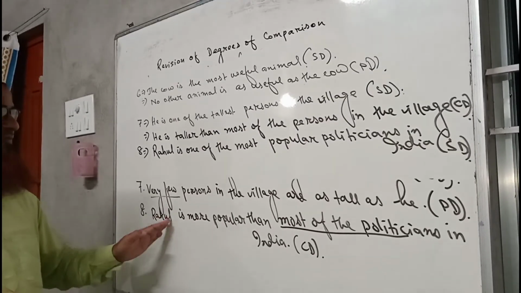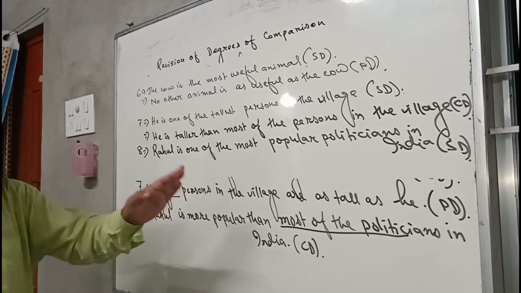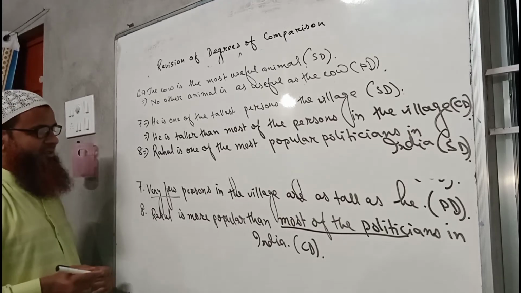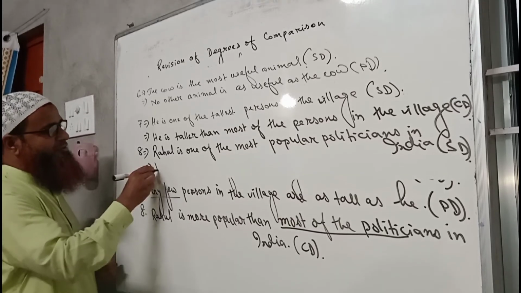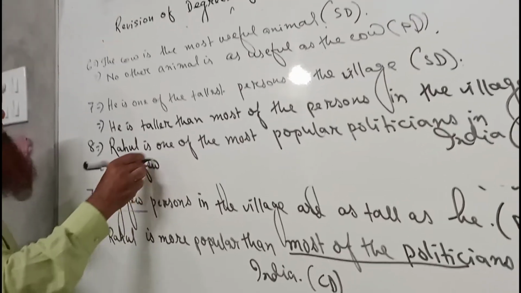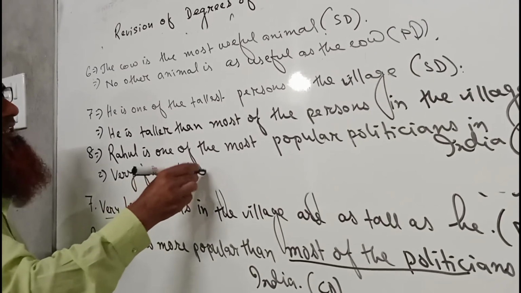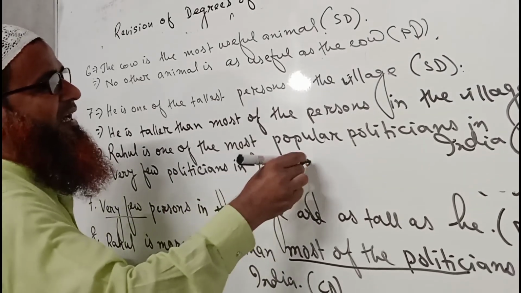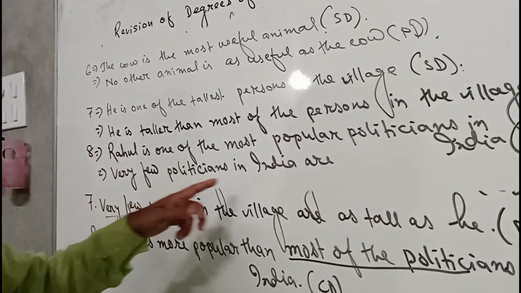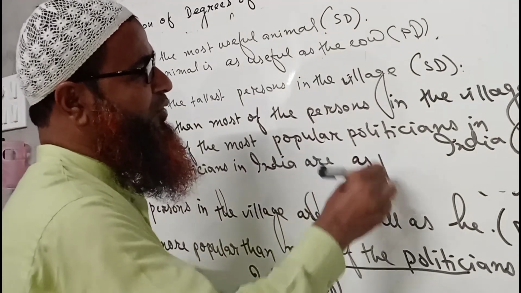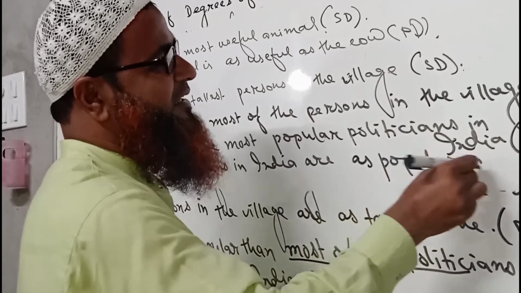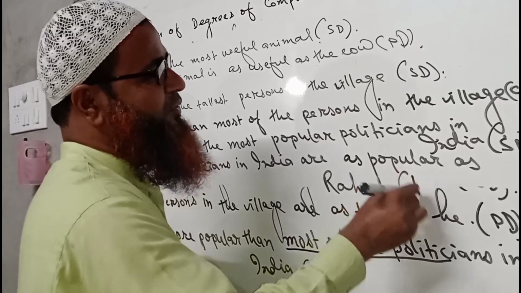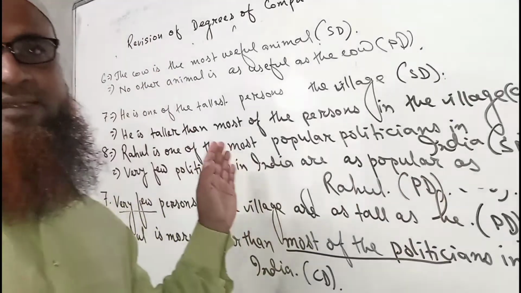Very few politicians in India are as popular as Rahul. So I hope all of you have already understood what I have discussed as revision of degrees of comparison.